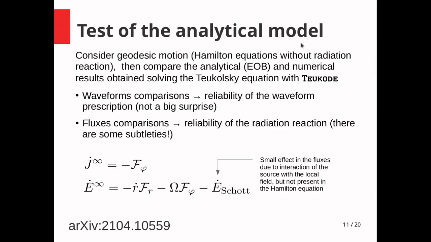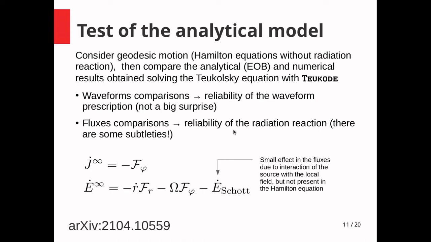So now we have the analytical model, and we want to test it. We want to see if this is reliable on all the parameter space. So we consider geodesic motion. We consider many cases with different eccentricity, different spins, and we compare the analytical results with the numerical results. Numerical results are obtained with the Teukode, a code that solves the Teukolsky equation in the time domain. We compare the waveform and the fluxes. Fluxes are very important because this comparison tells you how reliable your prescription for the radiation reaction is.